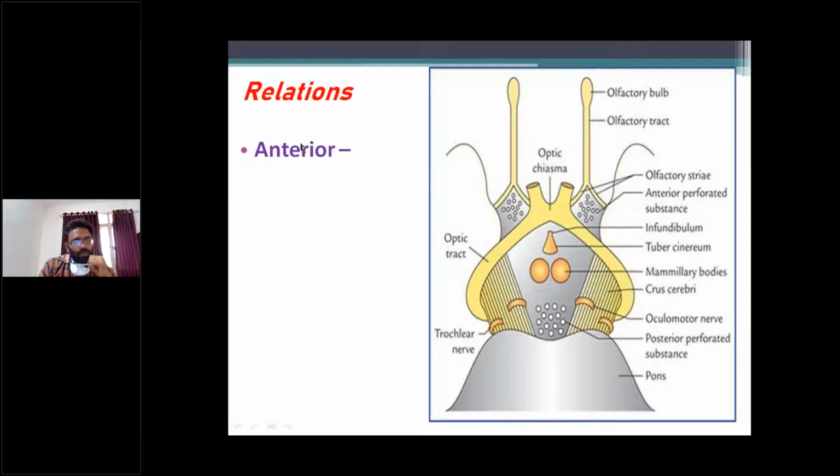So the midbrain is anteriorly related to interpeduncular structures. The interpeduncular structures are, anteriorly here, identify these two mammillary bodies. In front of the mammillary bodies is the tuber cinereum. So the midbrain is anteriorly related to the mammillary bodies and tuber cinereum.